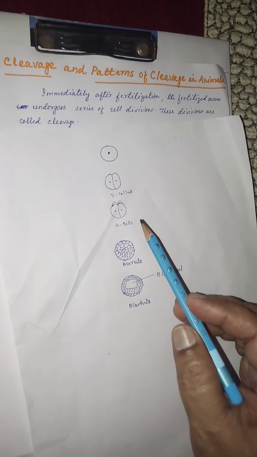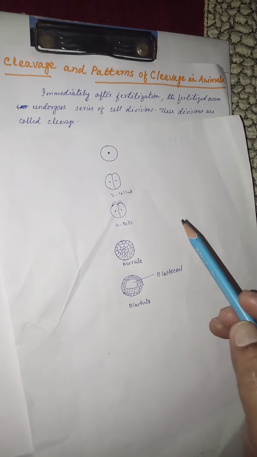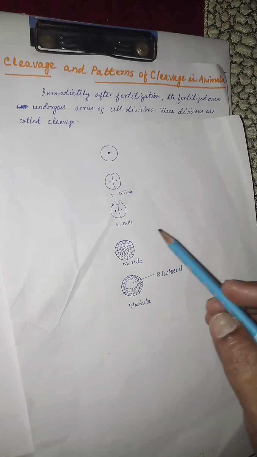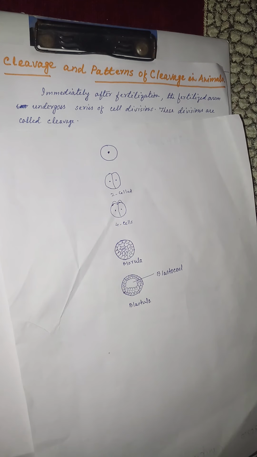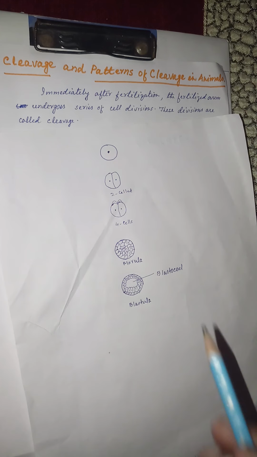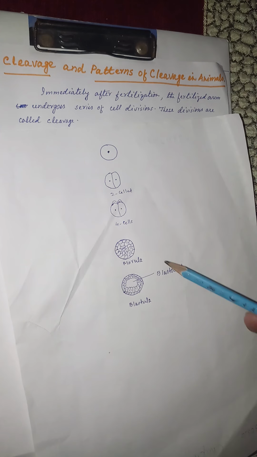Second cleavage forms the four cell stage. Again, third cleavage forms the 8 cell stage, then the 16 cell stage, like that, and this zygote transforms into a mass of cells, a ball of cells called morula, and morula later changes into a hollow ball of cells called blastula. It means cleavage is the repeated mitotic division of the zygote to form a solid ball of cells called morula, which later changes into a hollow ball of cells called blastula.